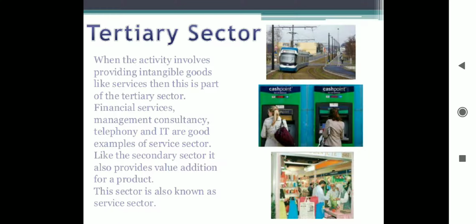Now the third is tertiary sector. When the activity involves providing intangible goods like services, then it is part of the tertiary sector. Financial services, management consultancy, telephony and IT are good examples of service sector. Like the secondary sector, it also provides value addition for a product. This sector is also known as service sector. So the other name of tertiary sector is service sector, as it provides services to the primary and secondary sector.